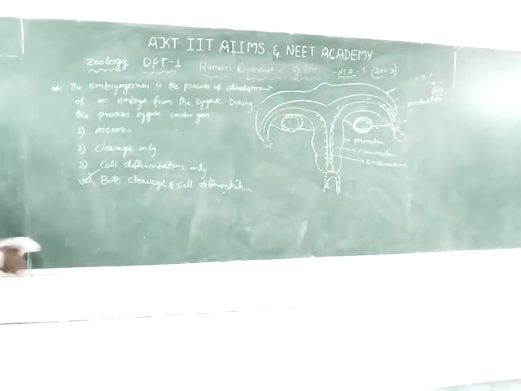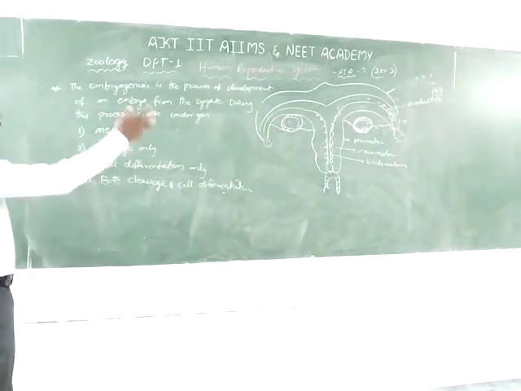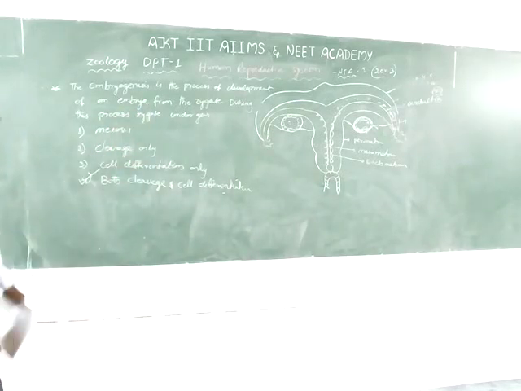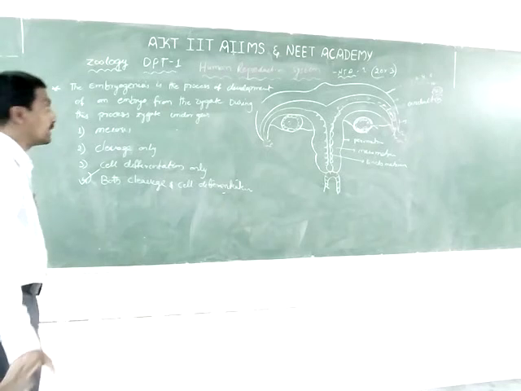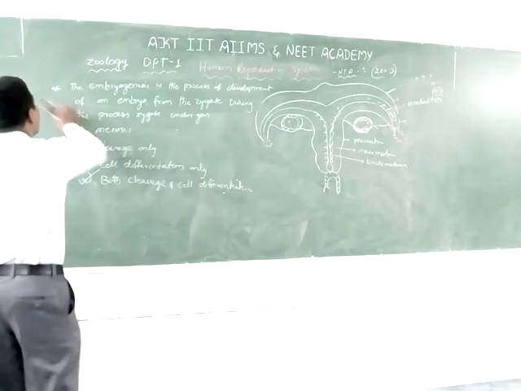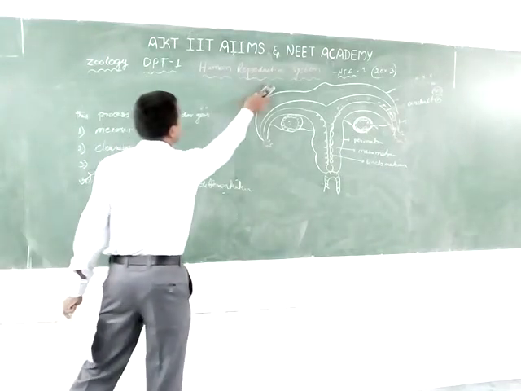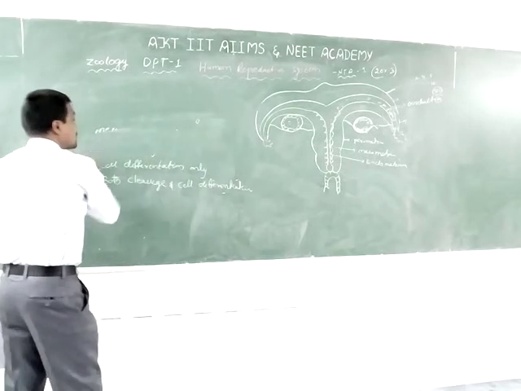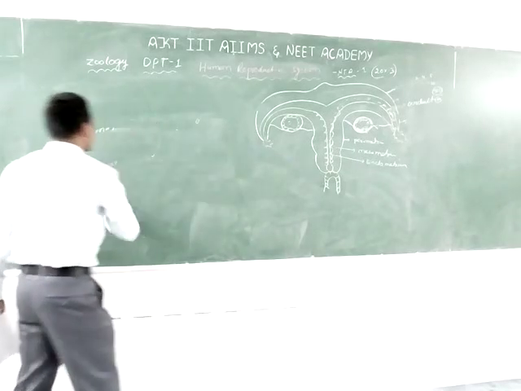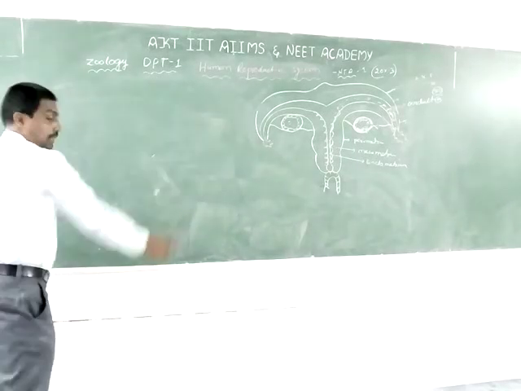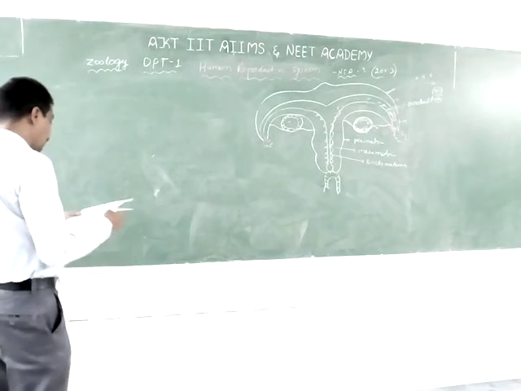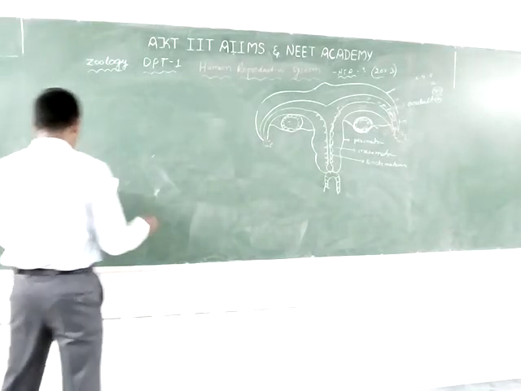The multiplication of cells in the fallopian tube or oviduct is known as cleavage, and both cleavage and cell differentiation is the correct answer. This is very important for you. The next one is the next question.